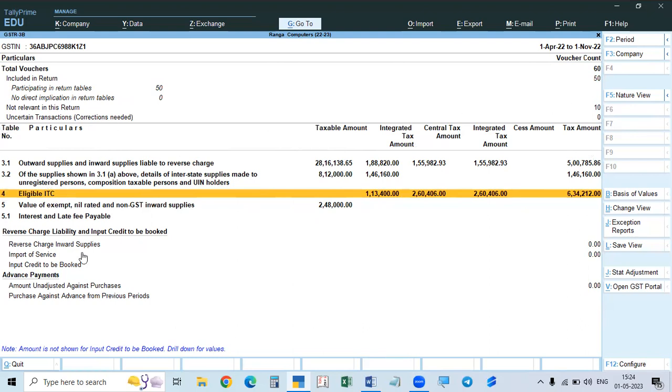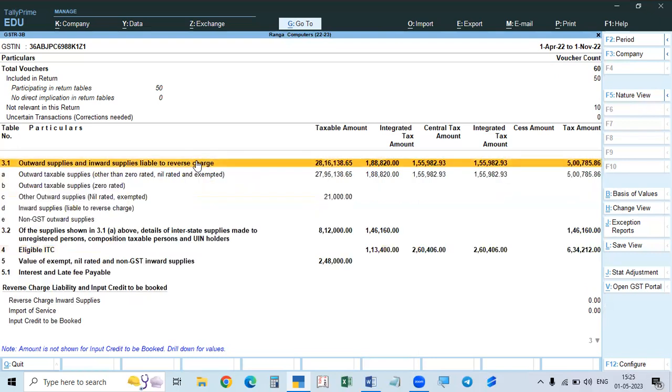The second part is the nature of the transactions. First one is 3.1, Outward supplies and inward supplies liable to reverse charge. I told you now, outward supplies means yes. If you click that, you will get details here. Outward supplies means supplied outside, only taxable, GSTR1. So this outward supplies tax liability will be taken from the GSTR1. From the GSTR1, automatically it will come to the GSTR3B in our books as well as in the portal also.